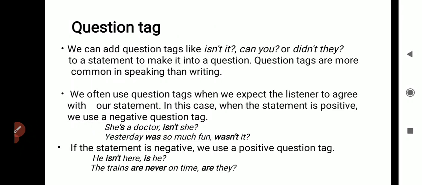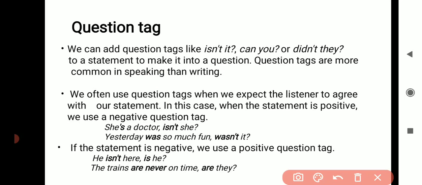And the most important rule while using these question tags is that if the given statement is positive, question tag will be negative. And if the statement is negative, question tag will be positive. For example, here, she is a doctor, isn't she? Yesterday was so much fun, wasn't it?